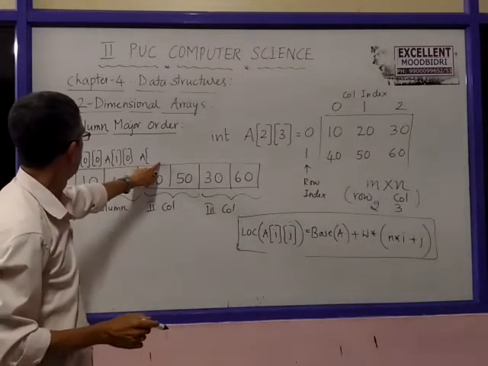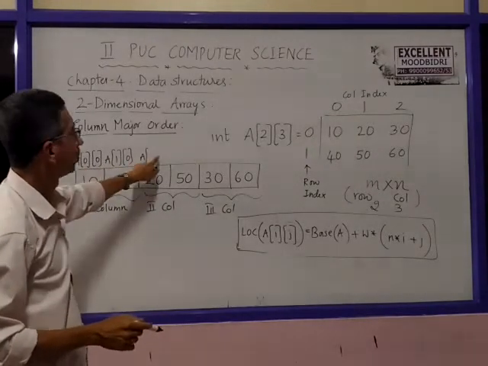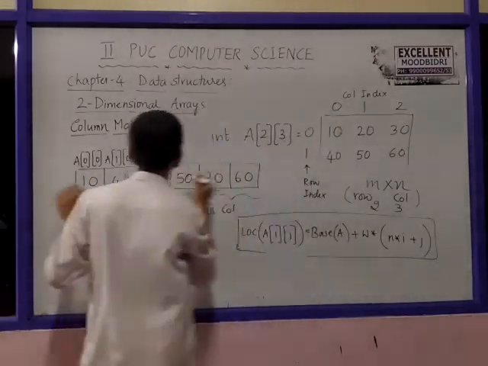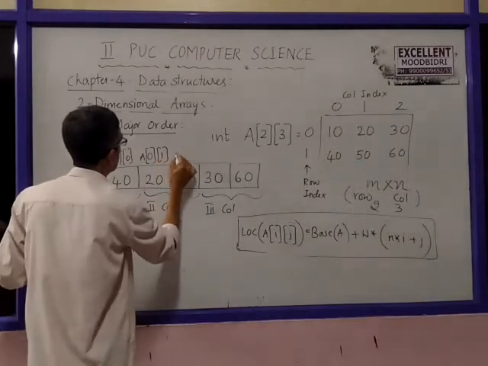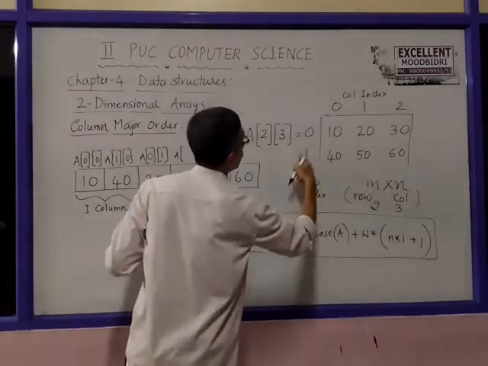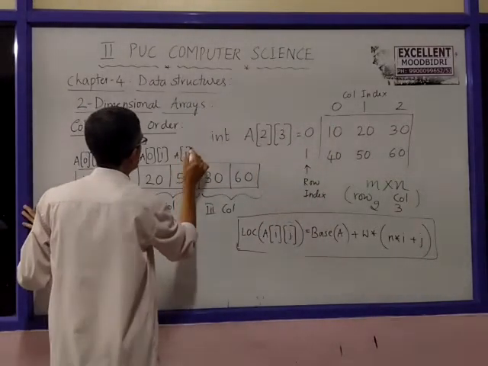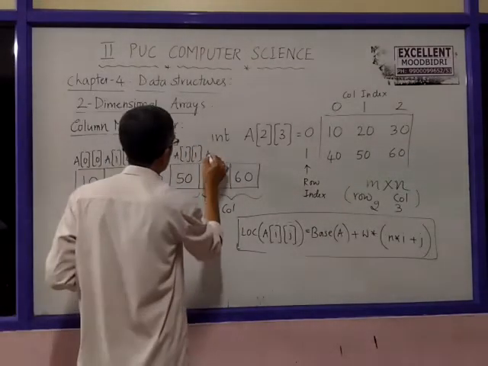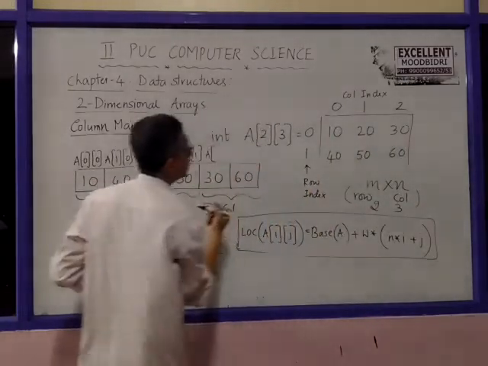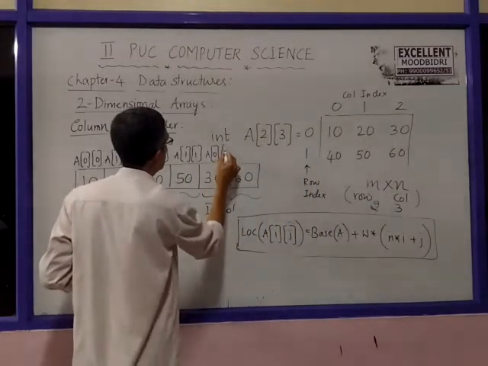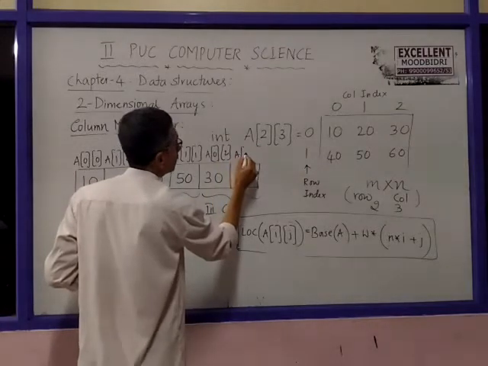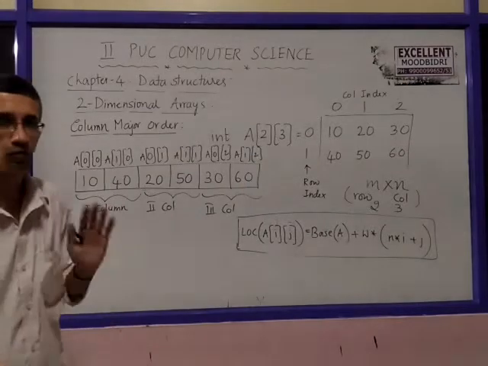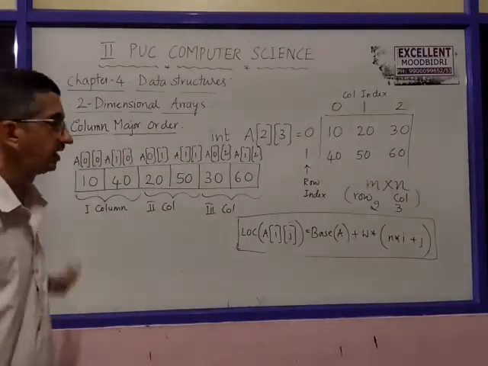Next A of 0, 1. A of 50 is 1, 1. Next A of 30 is 0, 2. Next A of 1, 2. Are you getting this? So this is how you should write the index for each item.